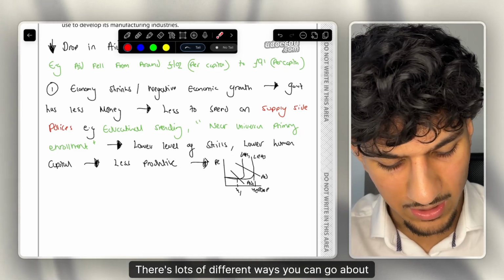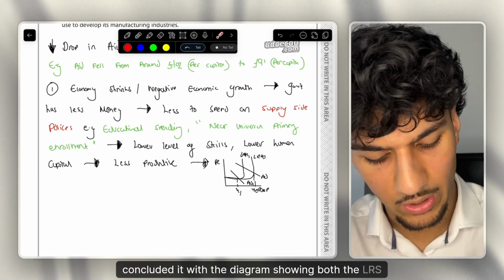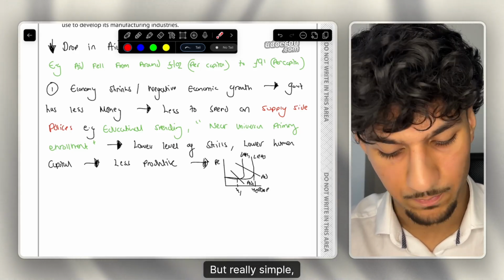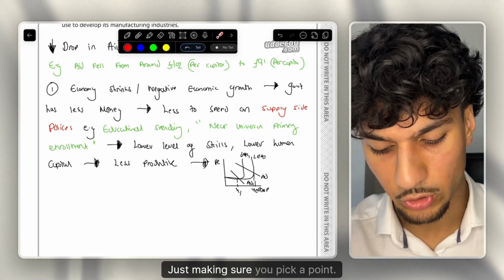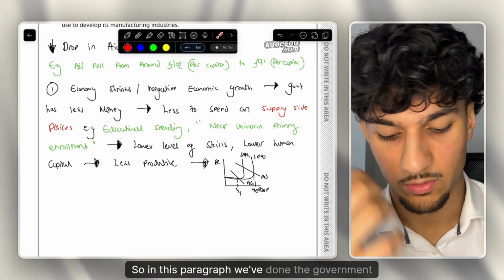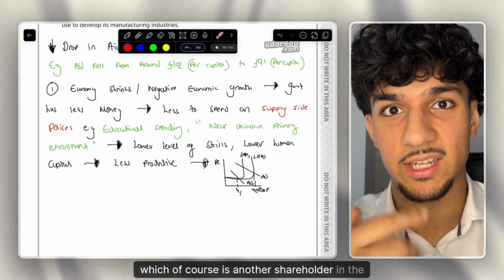There are lots of different ways you can go about it, but I've basically concluded it with the diagram showing both the LRS and AD shift in. Again, you don't even need to include the diagram here, but really simple, really fast chain of analysis, just making sure you pick a point and talk about the impact on a specific stakeholder. So in this paragraph, we've done the government, and we've also linked it a bit to workers, which of course is another stakeholder in the economy.